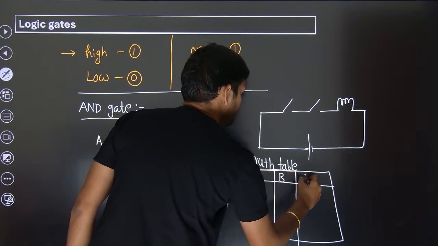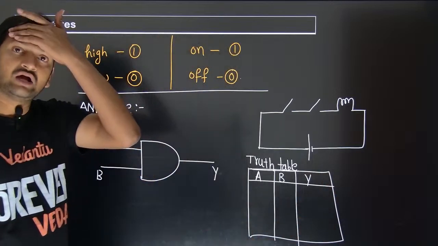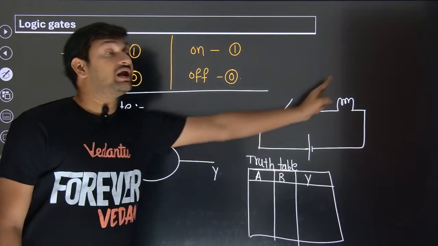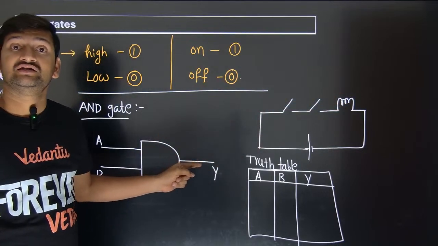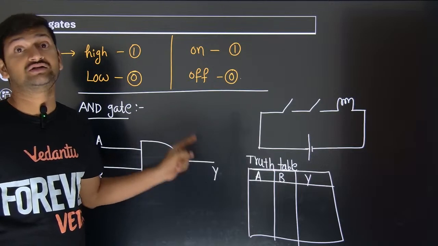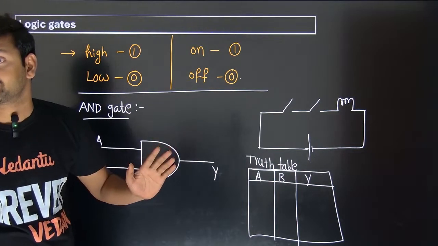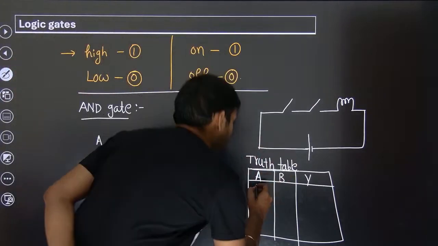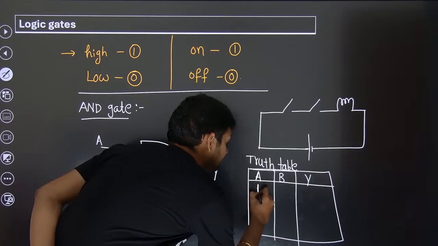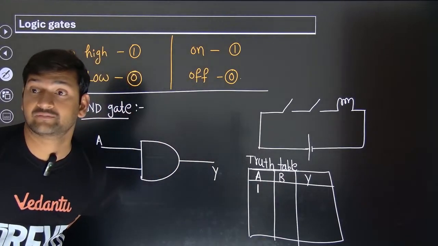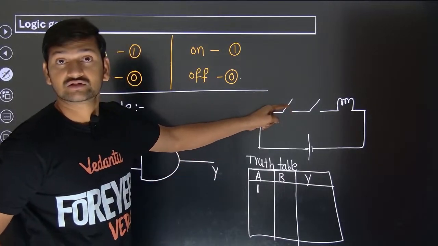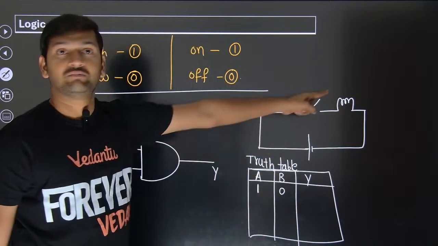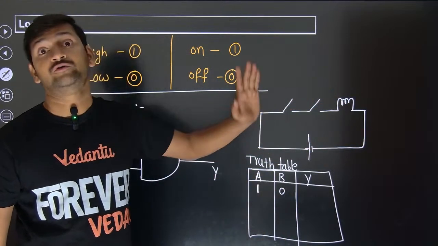A, B, output is Y. So how you have to analyze is that if the bulb is on, output is high, or you can say output is on. That's how you have to check. Now, if A is on, A will be represented. On means 1. That means you close this, but you have kept this open. Will the bulb glow? No. Bulb will be off only.